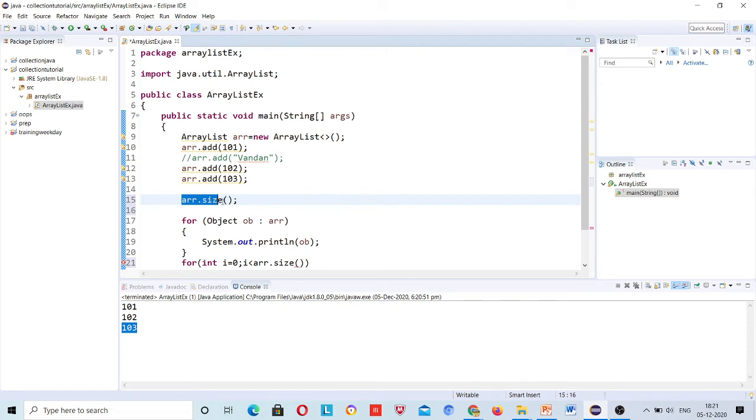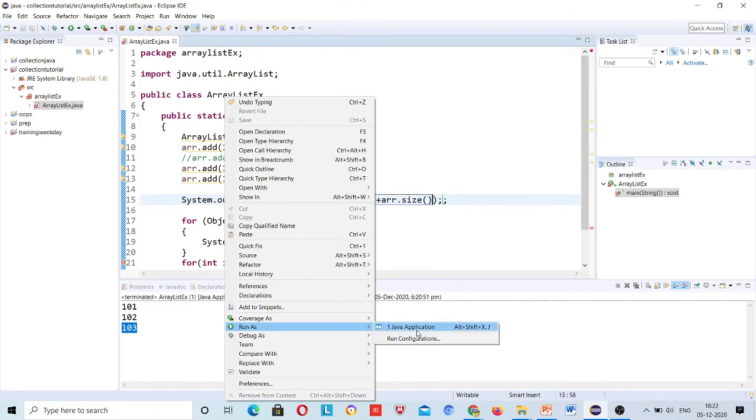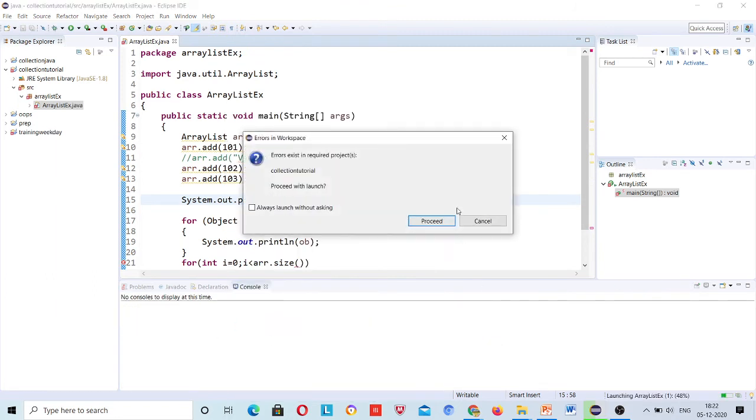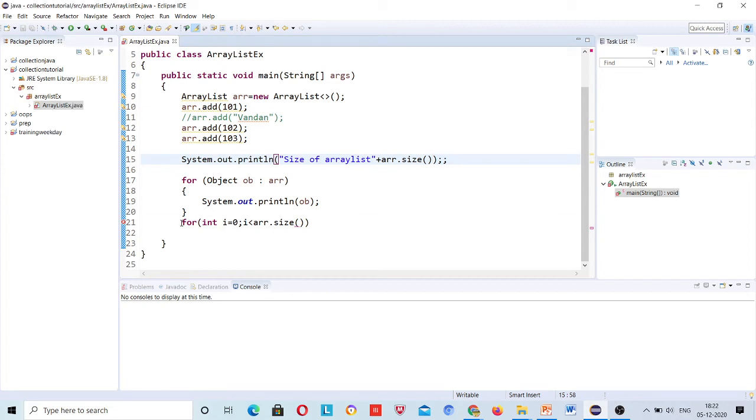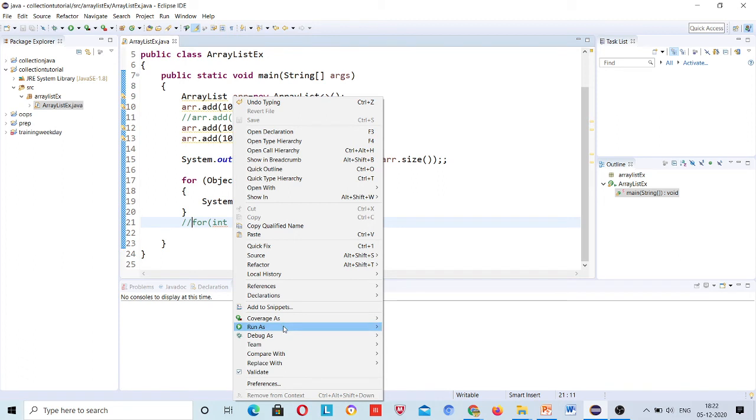Let's print it inside System.out.println so that you can see the size of the ArrayList. Here an error exists, okay, let's comment this line and run this.